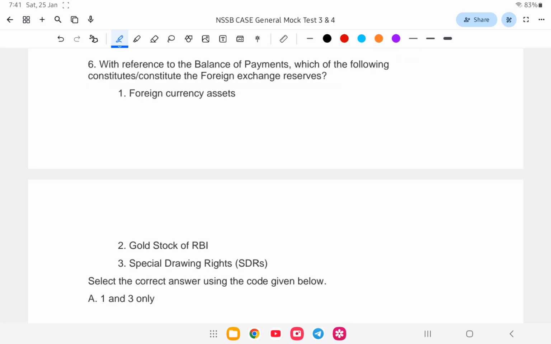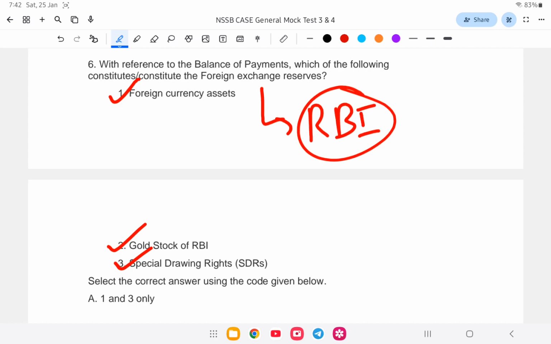Next question. With reference to the balance of payments, which of the following constitutes the foreign exchange reserve? Is it foreign currency assets, gold stocks, or special drawing rights? First of all, the foreign exchange reserve in India is regulated by the Reserve Bank of India, RBI.